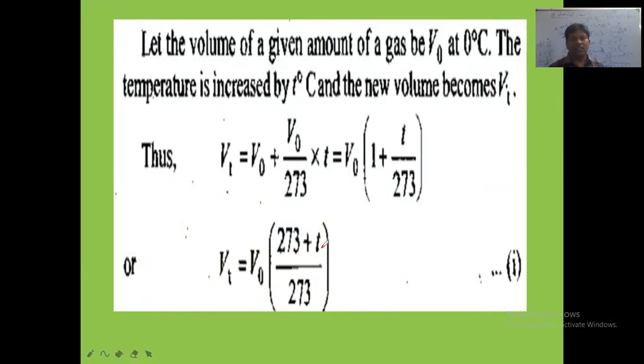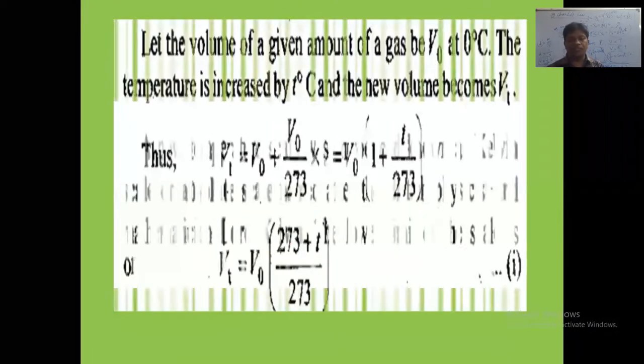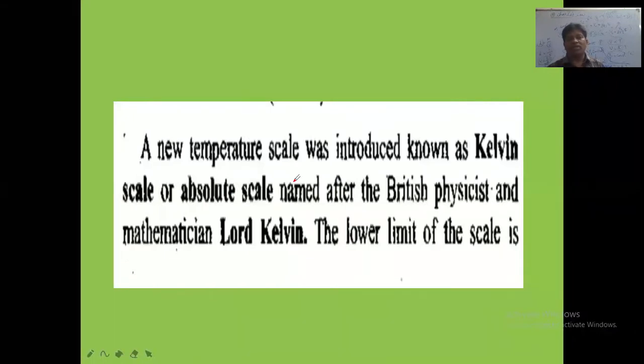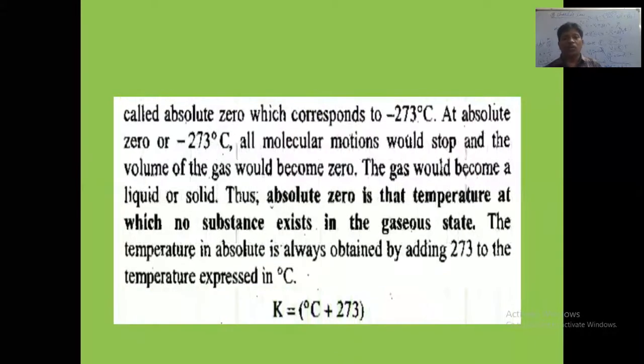Now here, centigrade temperature plus 273 will be equal to Kelvin temperature. Kelvin temperature is given by capital T. A new temperature scale is introduced, known as what? Kelvin scale. That is the absolute scale, named after the British physicist and mathematician Lord Kelvin. The scientist's name is Lord Kelvin. The lowest possible temperature that can be obtained on the absolute scale is 0. On the Kelvin scale, the least value will be 0 Kelvin.